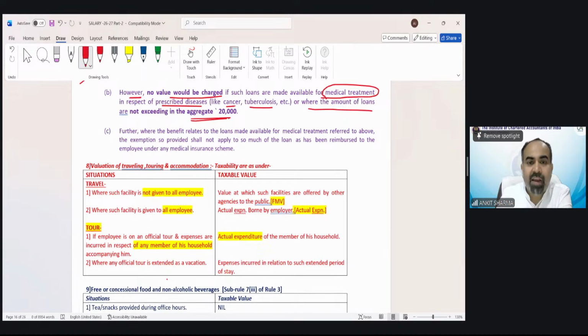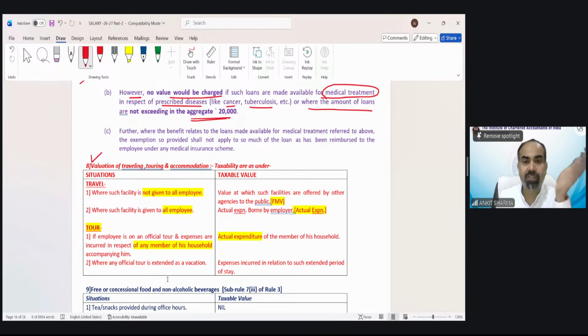Now, valuation of traveling, touring, and accommodation. Remember that temporary rent-free house we were talking about? That up to 15 days there is no taxability. After that, it would have been taxable. And that time I told you that is applicable for only temporary accommodation, and it should be the transfer of job.